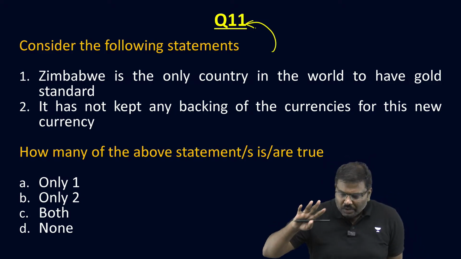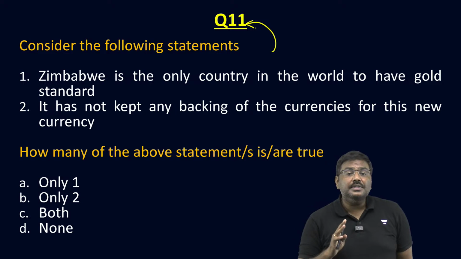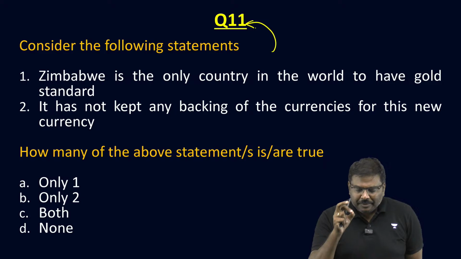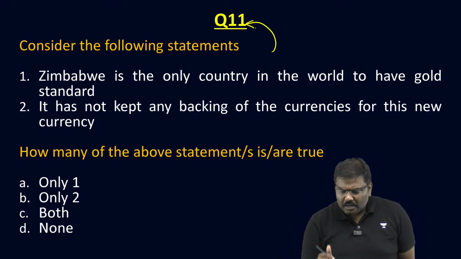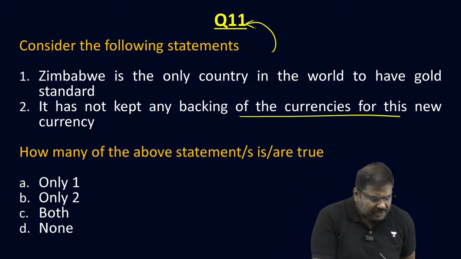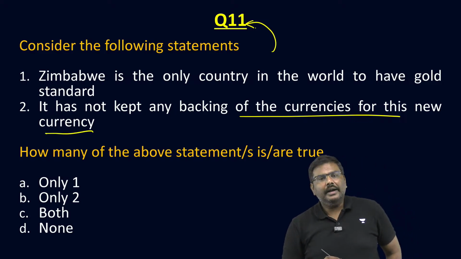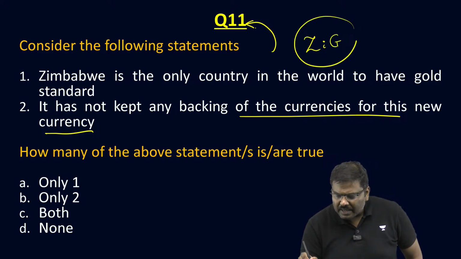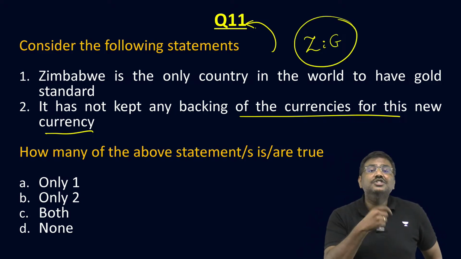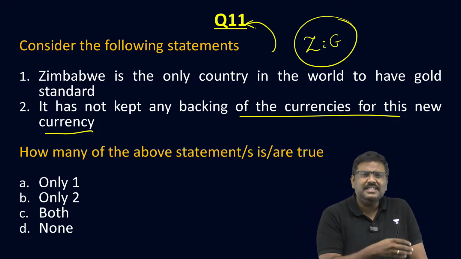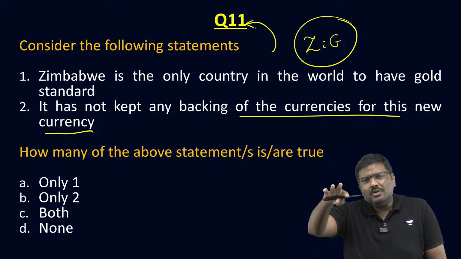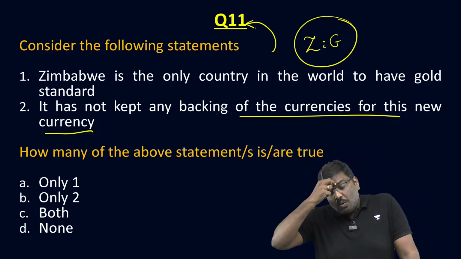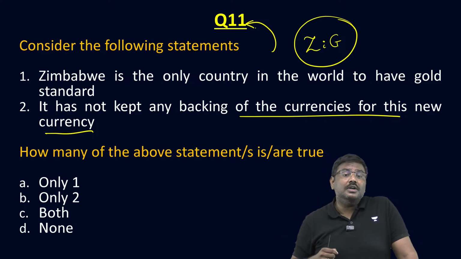Consider the following statements. Zimbabwe is the only country in the world to have a gold standard. Second, it has not kept any backing for this new currency. By the way, the new currency is ZIG. Zimbabwe has introduced a new currency by the name of ZIG, you pronounce it whatever you want. So, let's start. Zimbabwe is the only country in the world to have a gold standard.